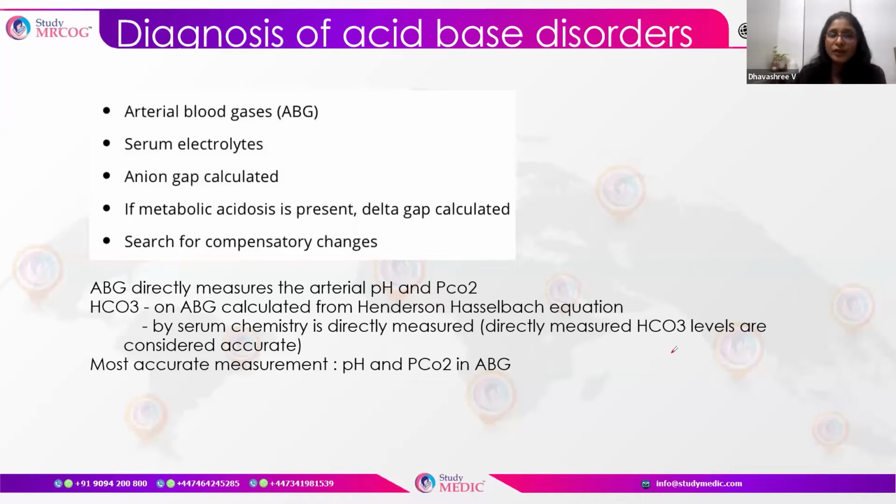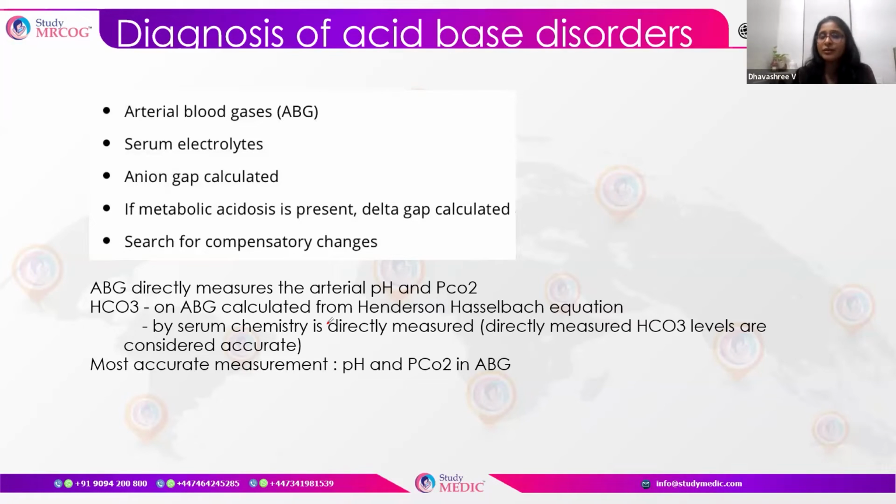So we take an arterial blood gas analysis. Directly, this measures the arterial pH and the PCO2. Bicarbonate on the ABG is calculated from the Henderson-Hasselbalch equation, and it can also be measured from the serum chemistry directly.